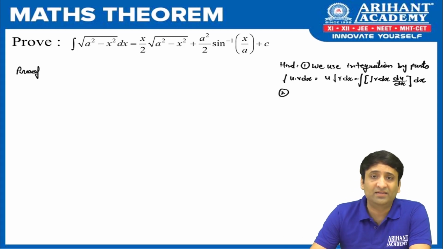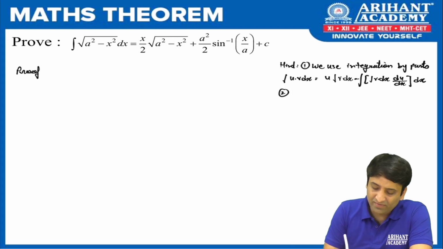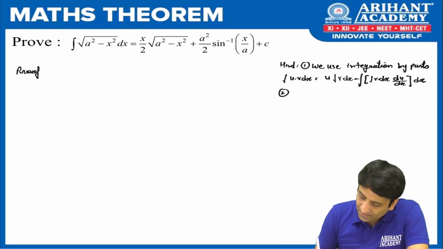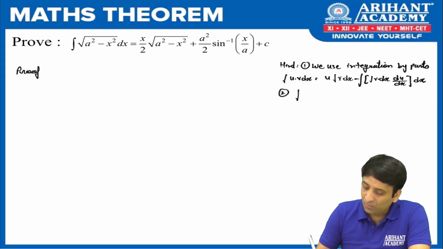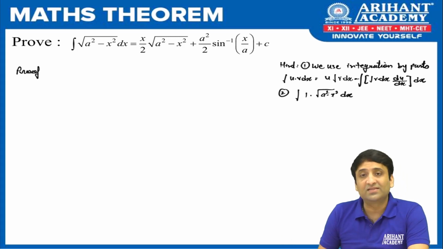Some of the students might think, sir, how will integration by parts be used here? Integration by parts is used when we have multiplication of 2 functions. Here we have only one in the question. So the second hint says that to use integration by parts, we are going to write the question as 1 into root of a square minus x square. Okay, that's the second hint.